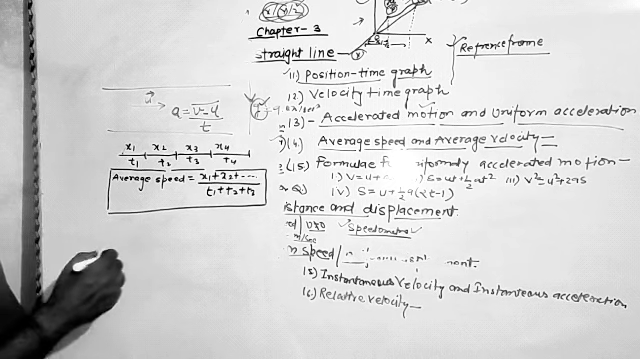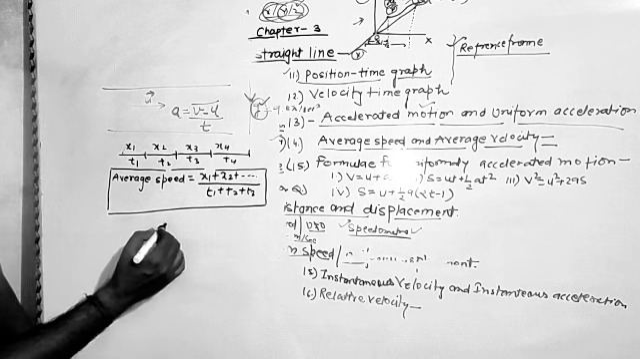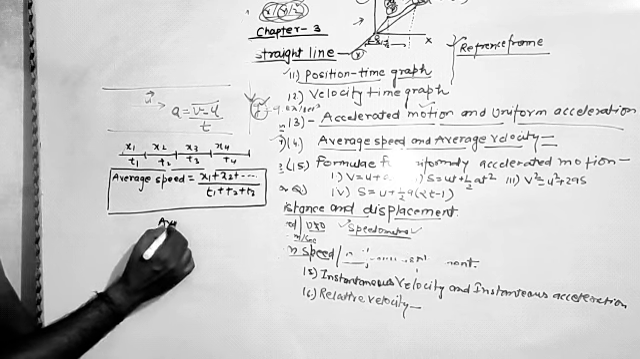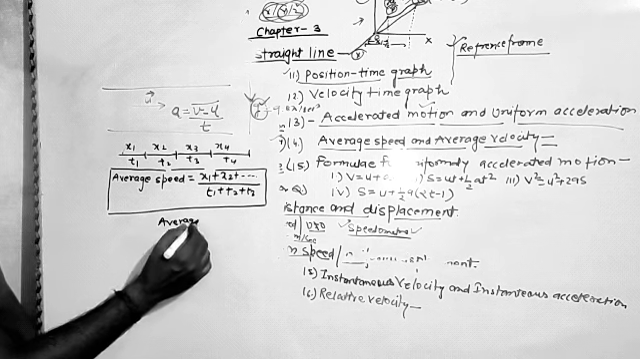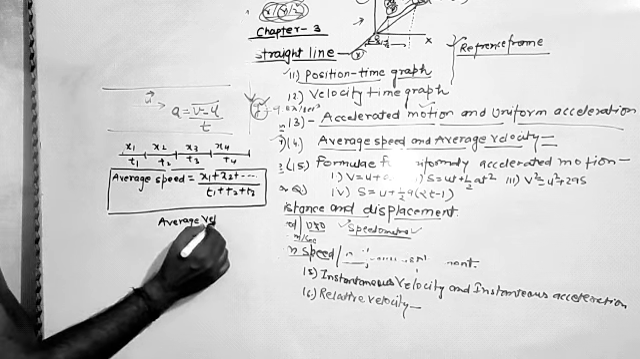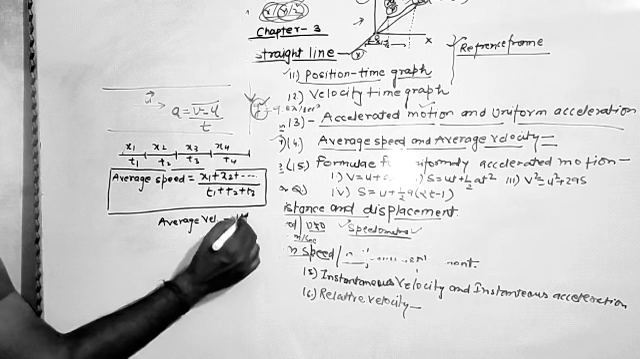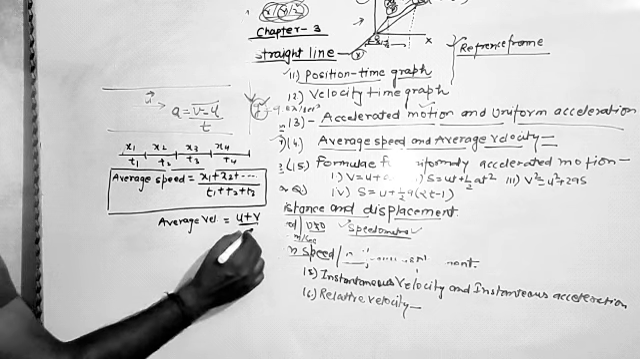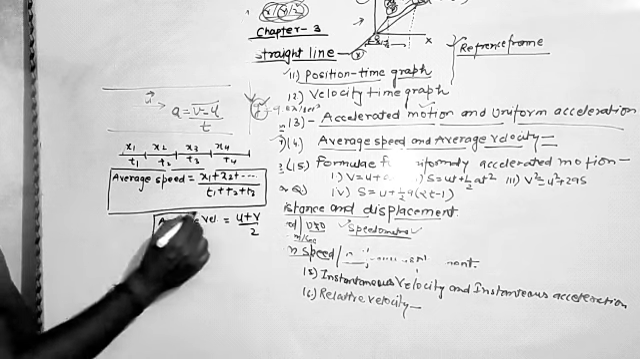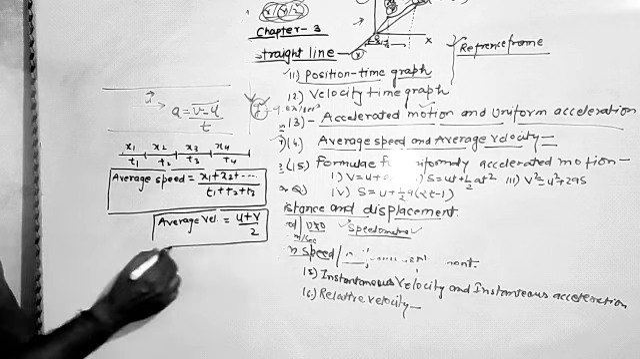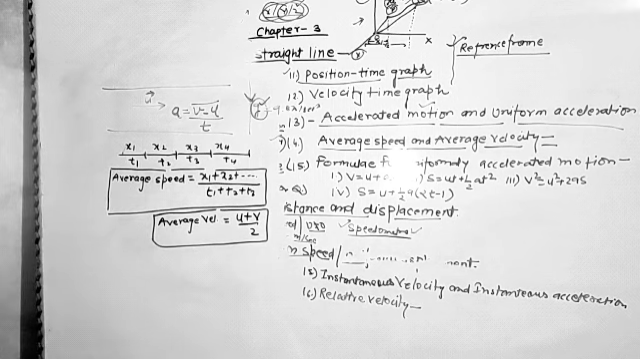Just like that, we can calculate the average velocity. So average velocity will be given as the average of the velocities, that is, initial velocity plus final velocity upon 2. So this is the way to calculate the average velocity.